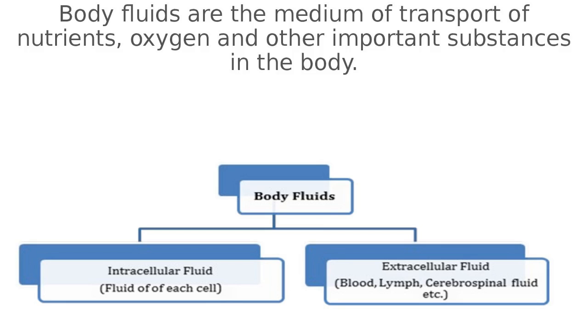Before starting the topic regarding blood, I want to discuss the blood vascular system. There are two types of blood vascular system. One is the open vascular system, and the second one is the closed vascular system. Open vascular system means blood does not flow in blood vessels from the heart.